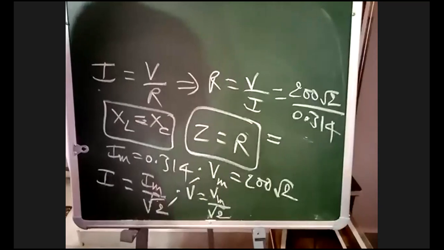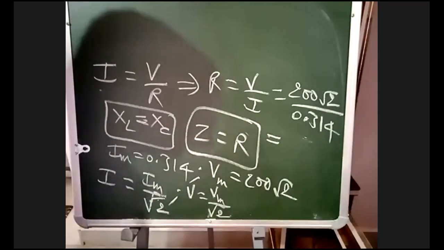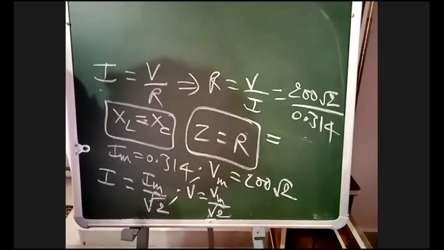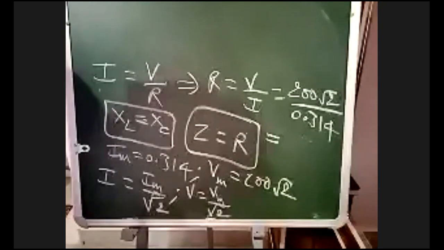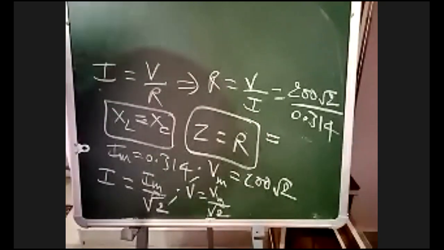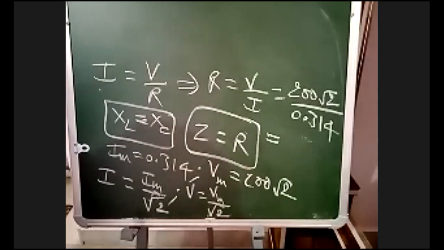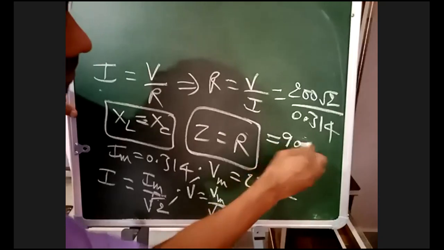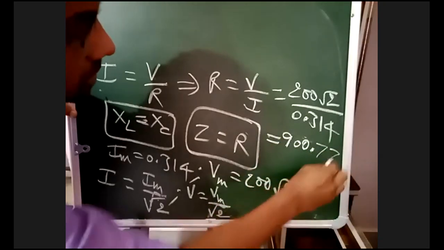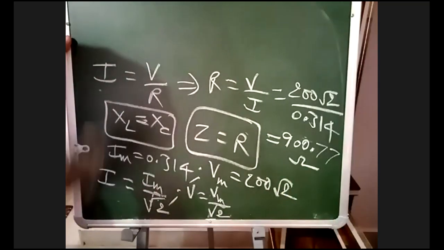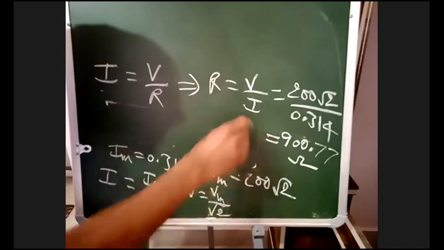How much is this value? 900.77 ohms. This is your R value.